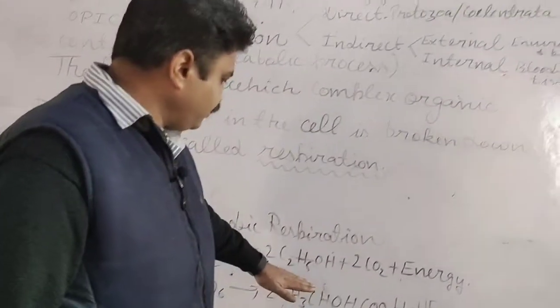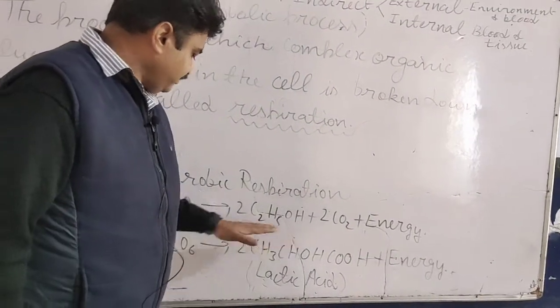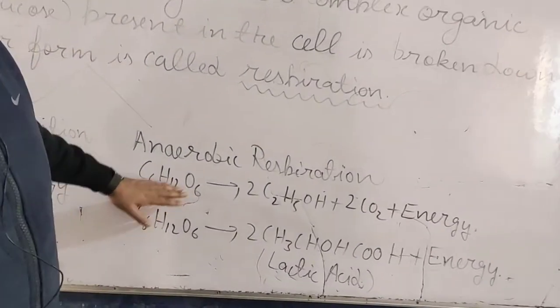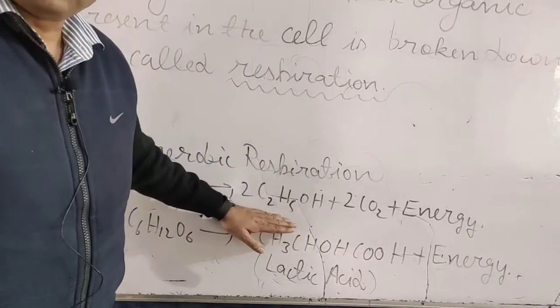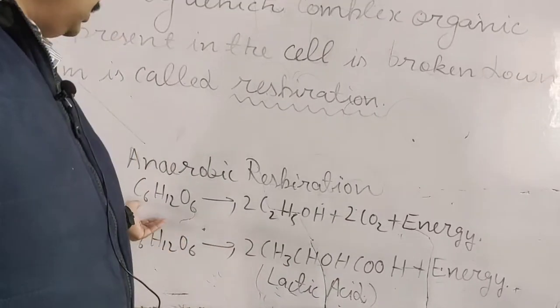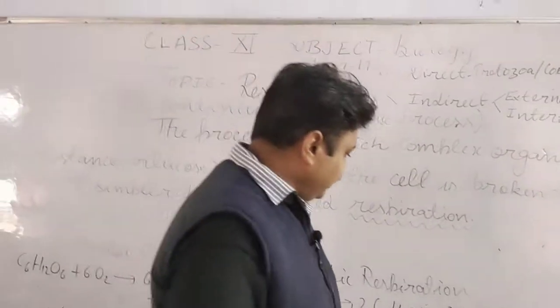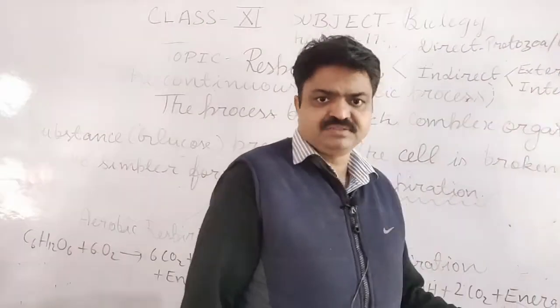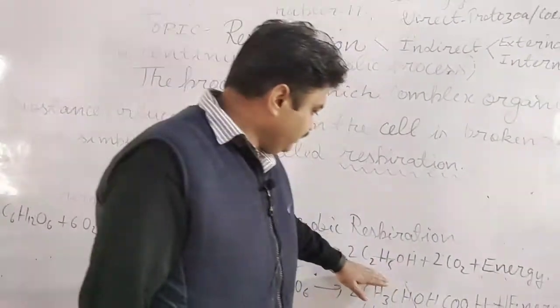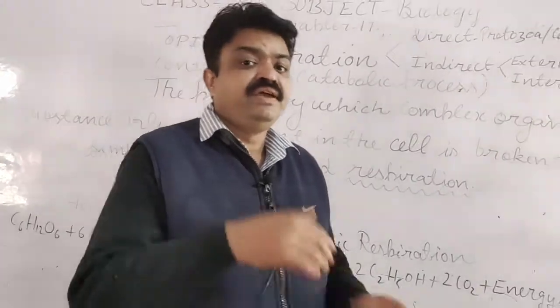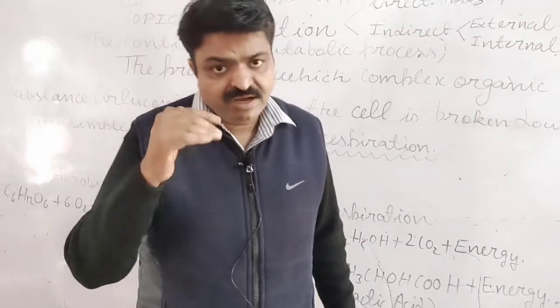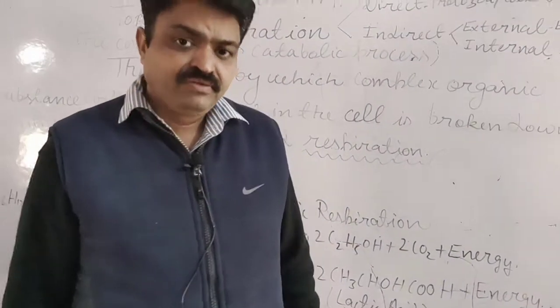Here alcohol is being prepared, students; ethanol is a product produced by anaerobic respiration, and carbon dioxide is also released. So it is an important industrial process in which bacteria or yeast are used to produce ethanol.